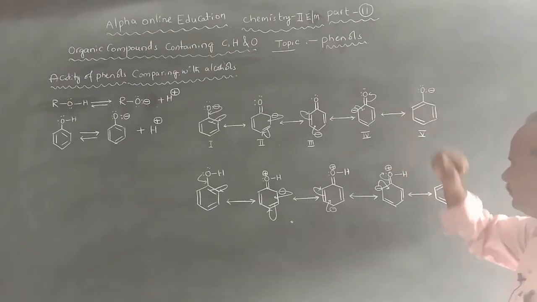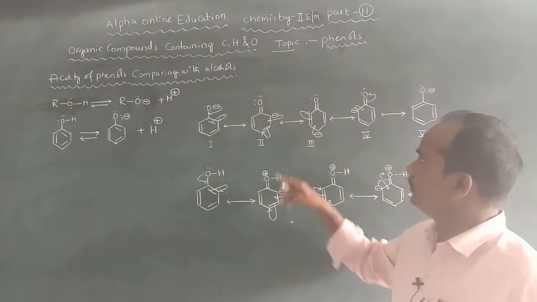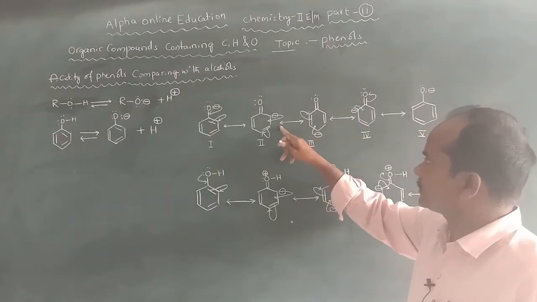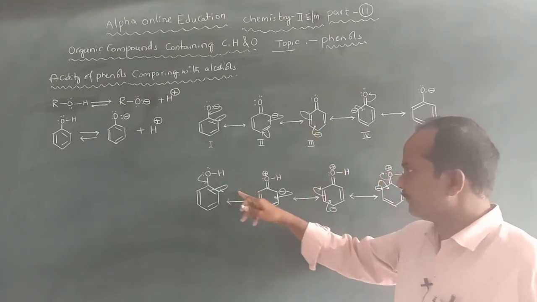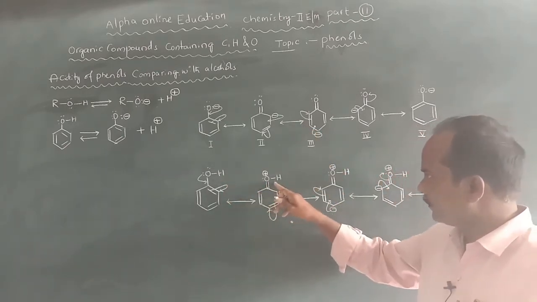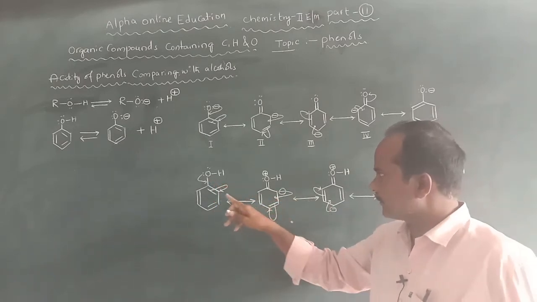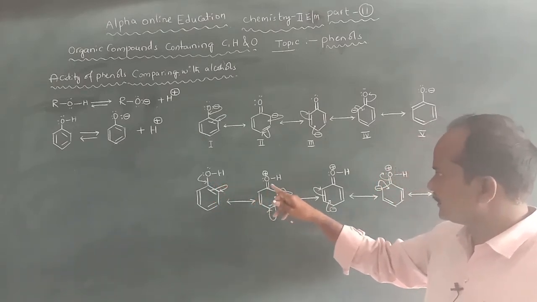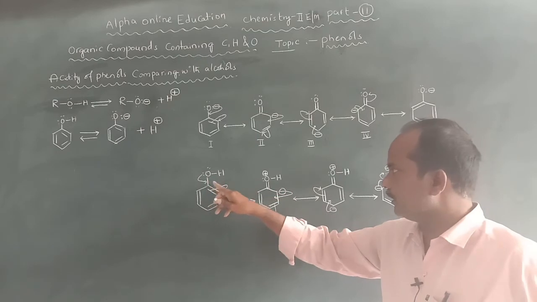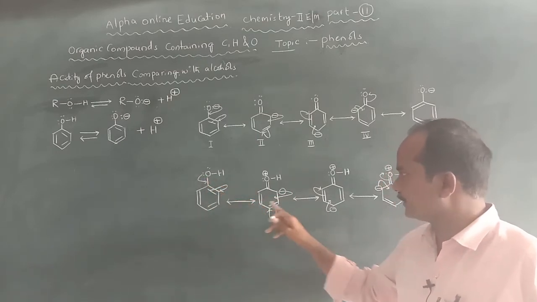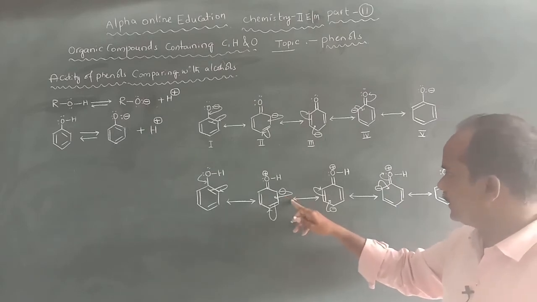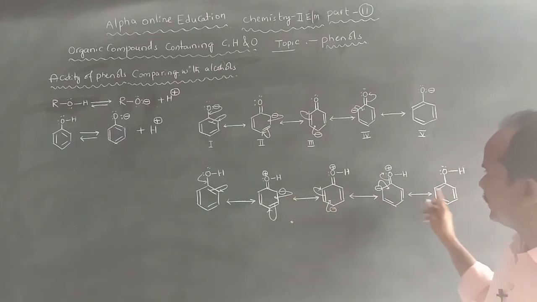Now when you compare the phenoxide resonating structures with the phenolic structures, the resonating structures of phenol are like this. Again, the electron cloud is involved in the resonance with the aromatic ring and forms the resonating structures in phenol.